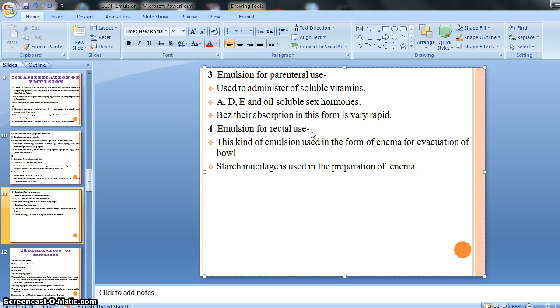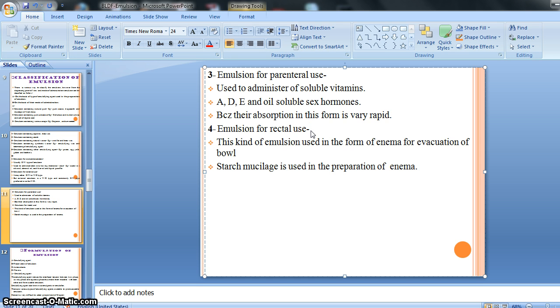Starch mucilage is used in the preparation of enema. So you are familiar with the enema, I think you have heard it, right? So enema is one kind of dosage form, which is used to evacuate or remove waste material from our bowel or our body, right?